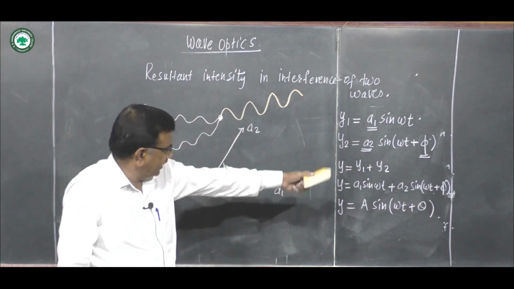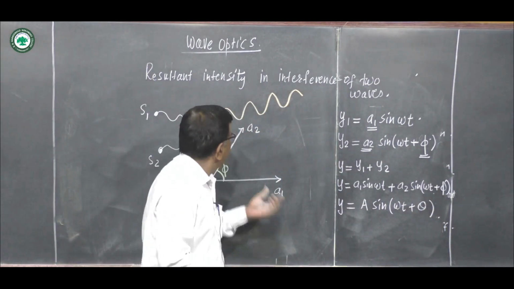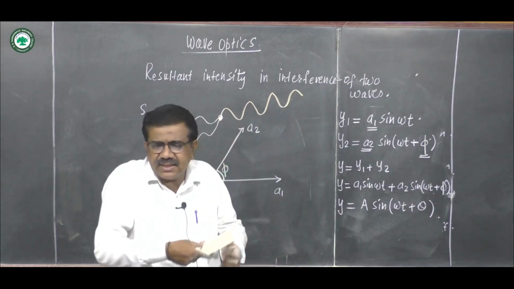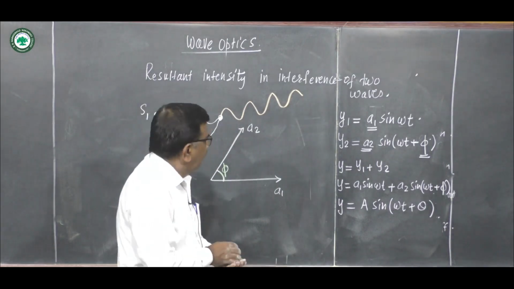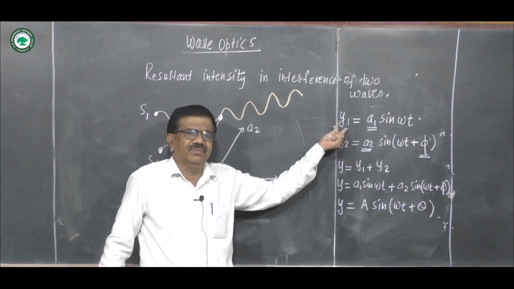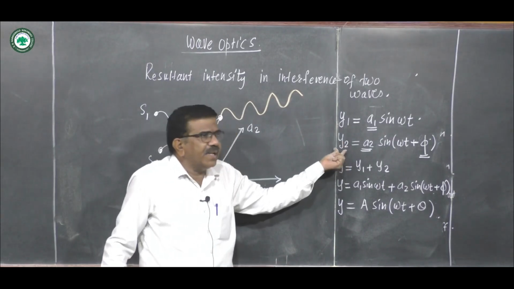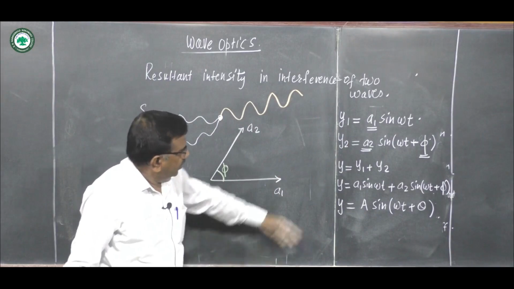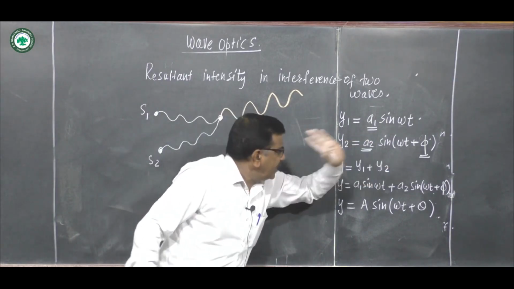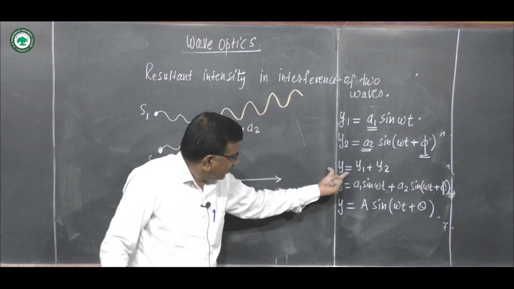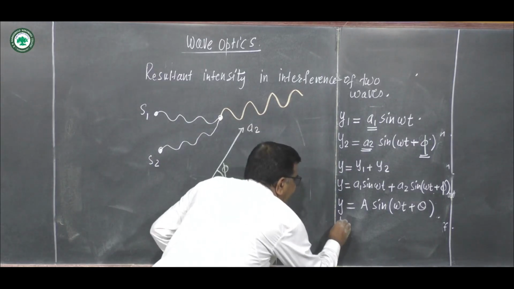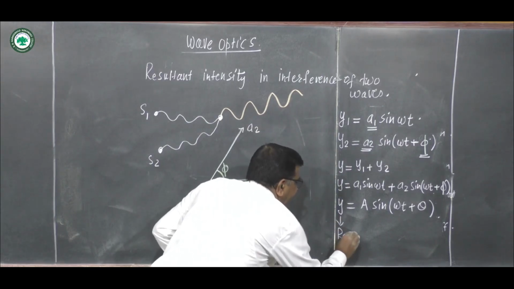This is the equation of the resultant wave. Y is the resultant displacement, y1 is the displacement of the first wave, y2 is the displacement of the second wave, A1 and A2 are their amplitudes, and phi is the phase difference between them.